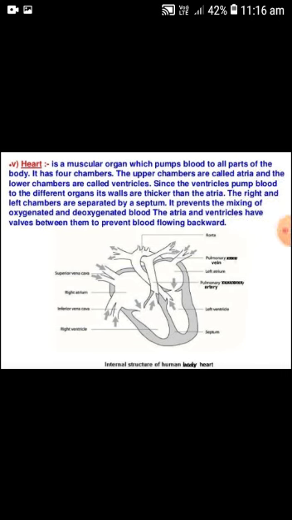The upper chambers of the heart are atria and the lower chambers of the heart are ventricles, because the heart is divided into 4 chambers: 2 upper chambers and 2 lower chambers. The 2 upper chambers are known as atria and the 2 lower chambers are known as ventricles. Since the ventricles pump blood to the different organs, their walls are thicker than the atria.